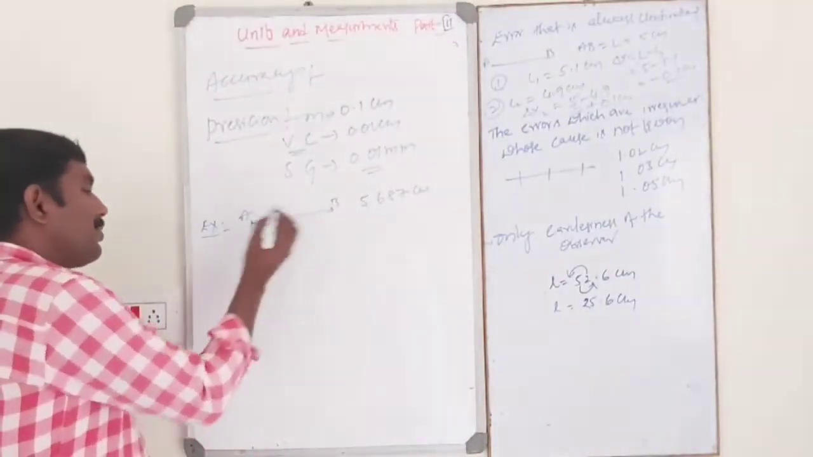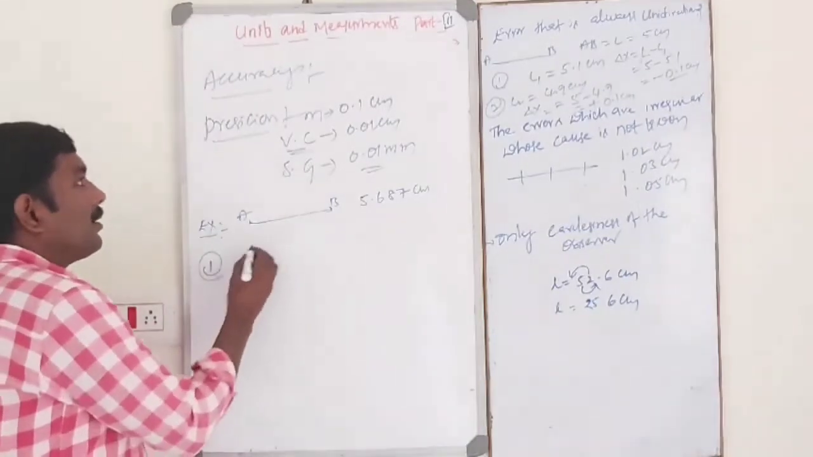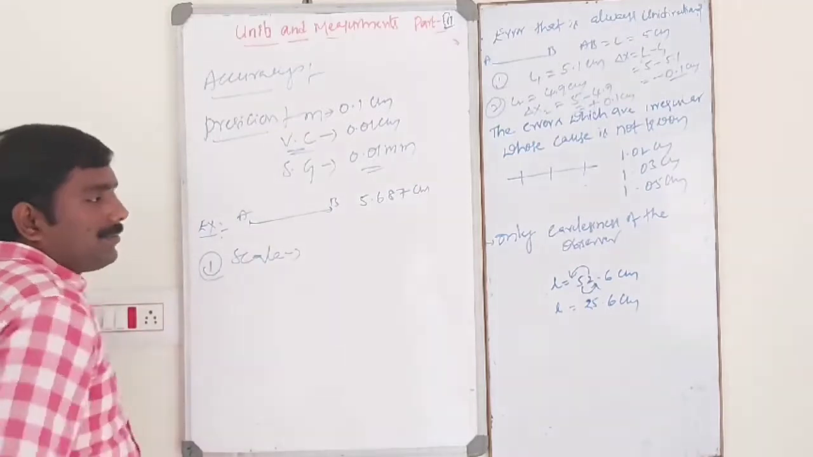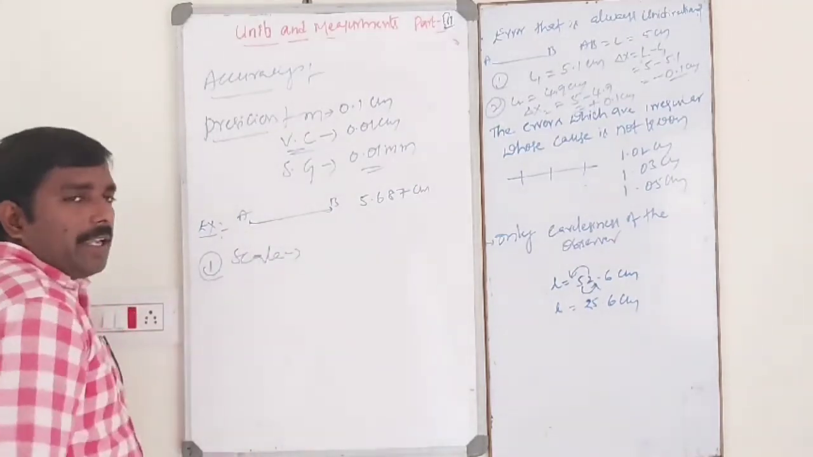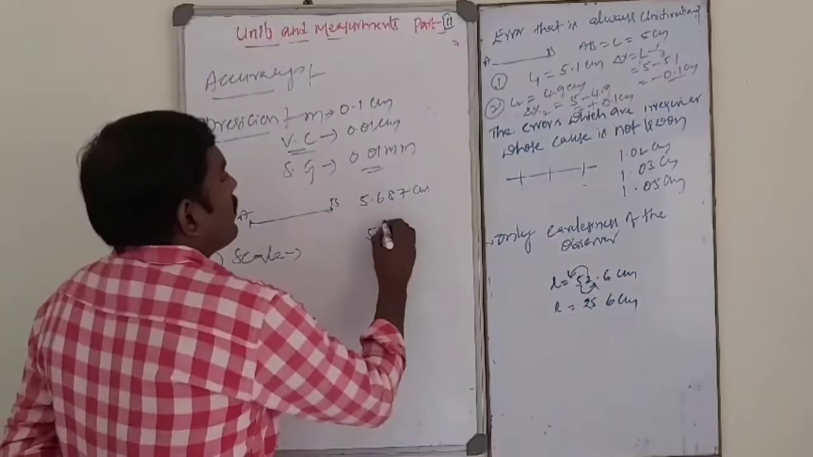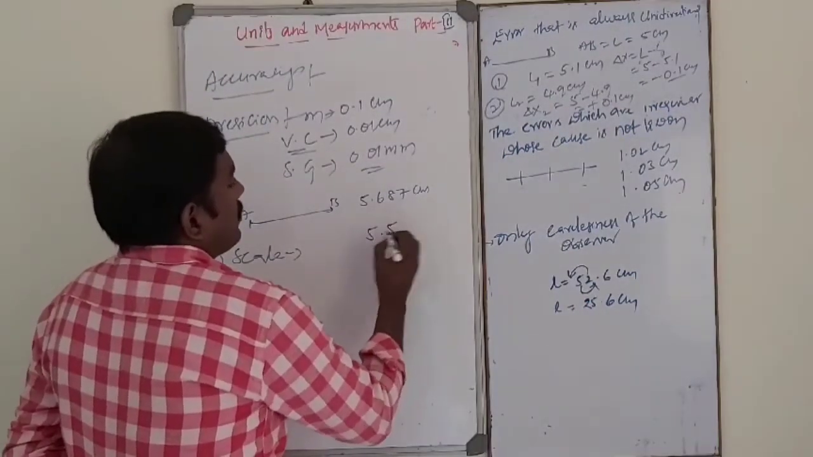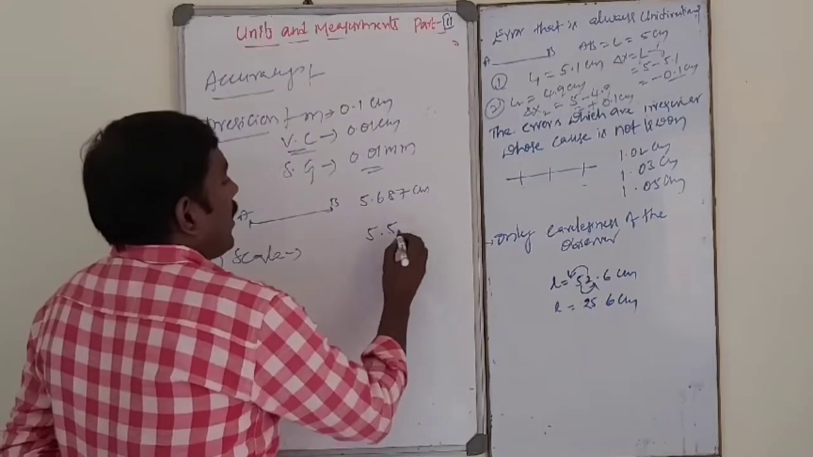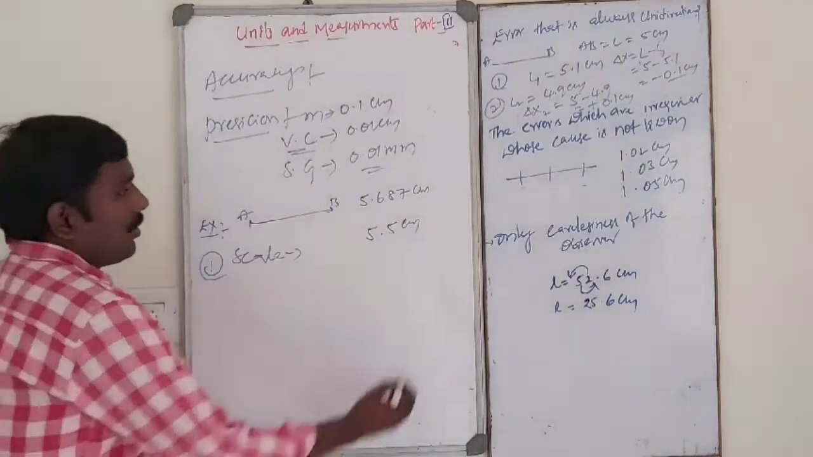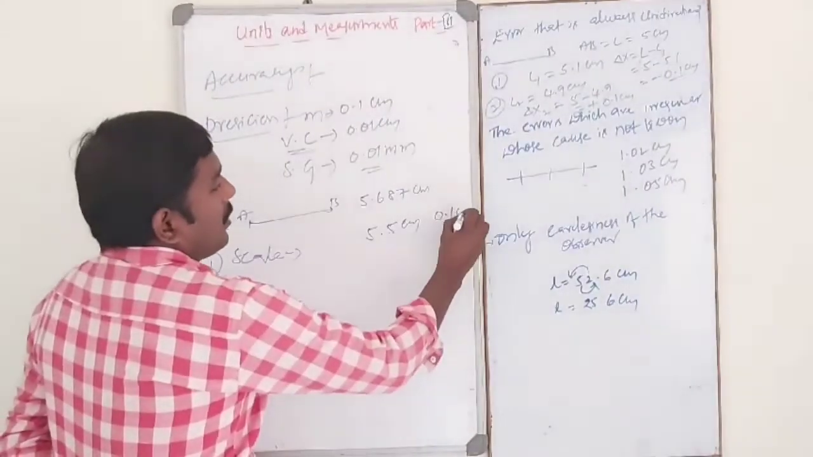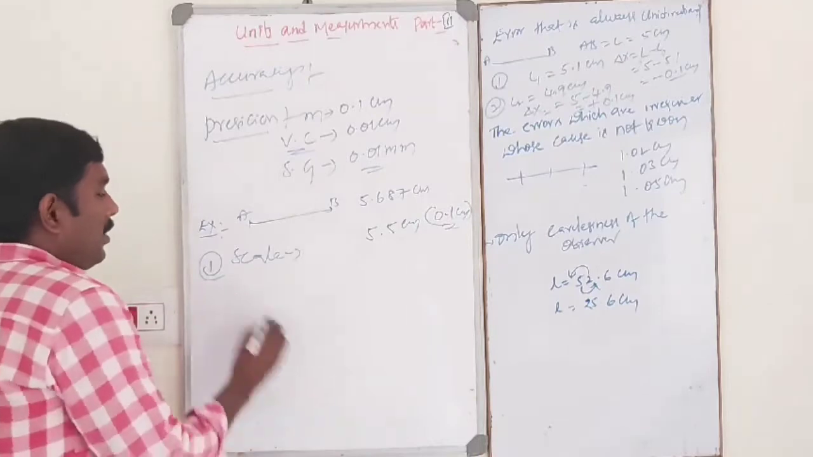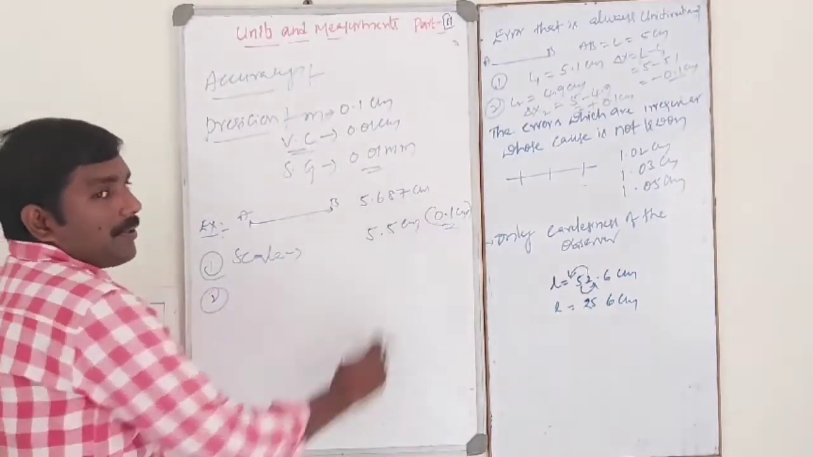By using the first case, by using a meter scale to measure the given wire, the value is 5.5 centimeter. So what is the resolution? In this case, the resolution is 0.1 centimeter.